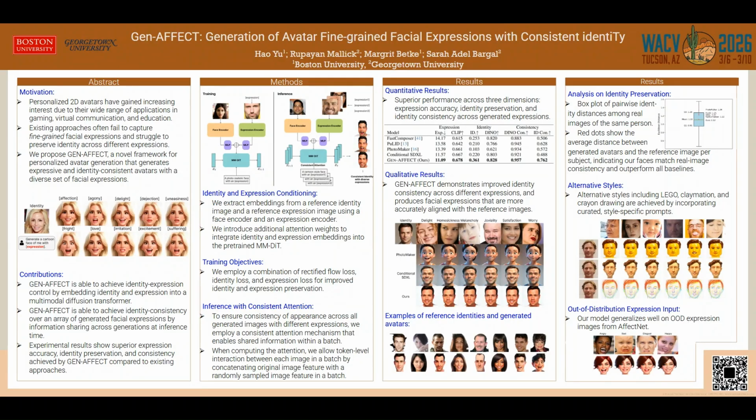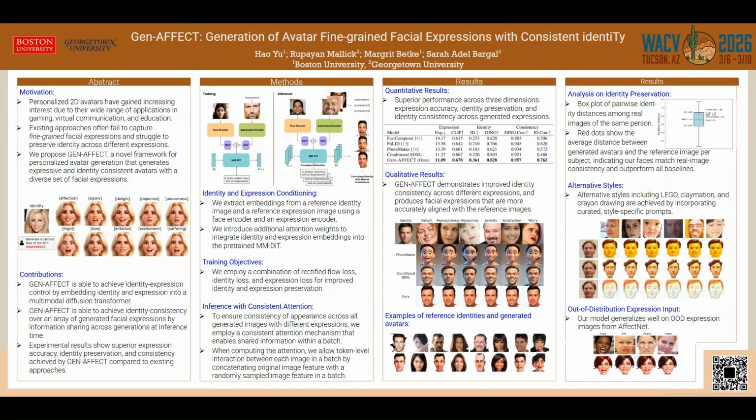We also show some more examples of reference identities and generated avatars. For identity preservation analysis, we compute pairwise identity distances. The box plots show identity distances among real images of the same person. Red dots represent the average distance between generated avatars and the reference image. Our generated faces fall within the natural intra-person variation range and outperform all baselines, indicating strong identity preservation.